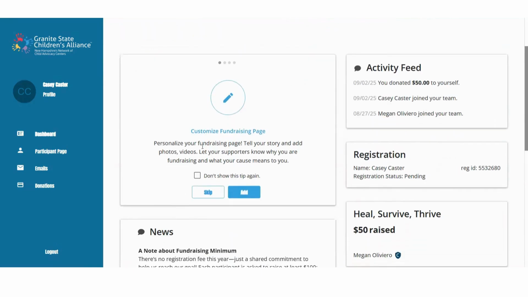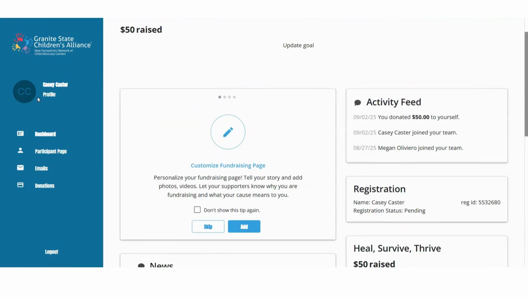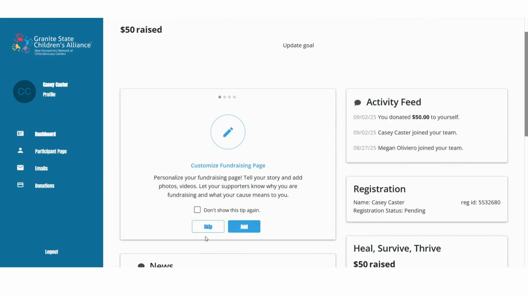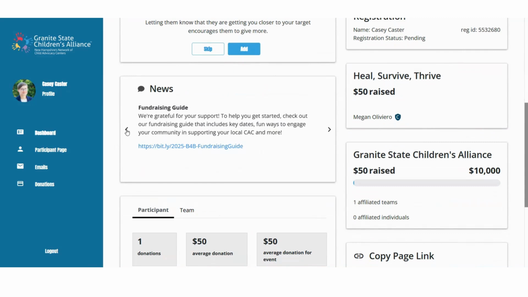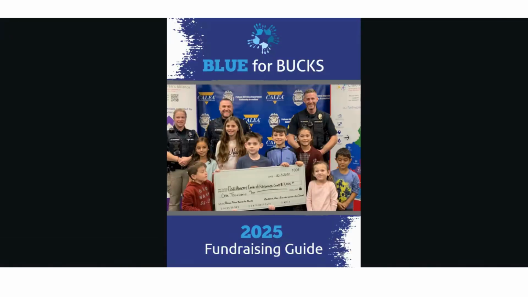And now you can see what your fundraising page looks like. So this is your dashboard that you've created. Anytime that you log in, you'll be able to come here. You can see that if you made a donation already to your page, you'll see how much you've already raised. You can go ahead and do customization to it. You'll also see some updates from the organization. So here we just explain and remind you about the fundraising minimum. Also, we've created a fundraising guide, so you'll be able to click the link here. It will take you to the fundraising guide that we're hoping will be helpful for folks.